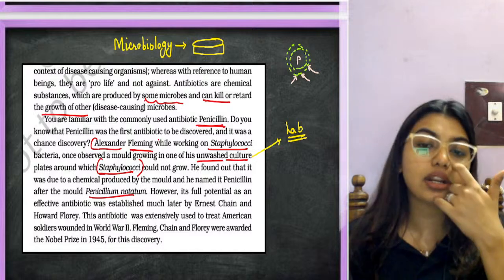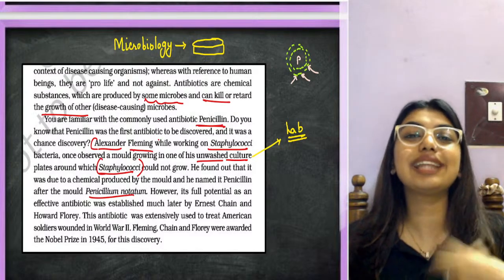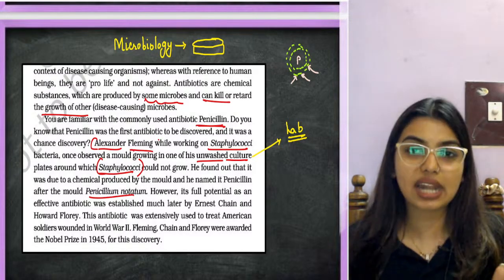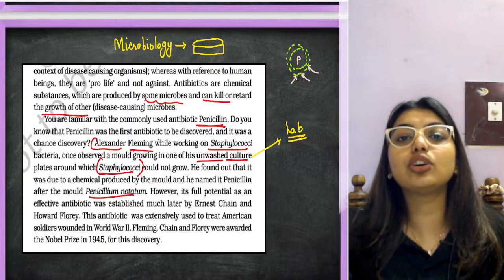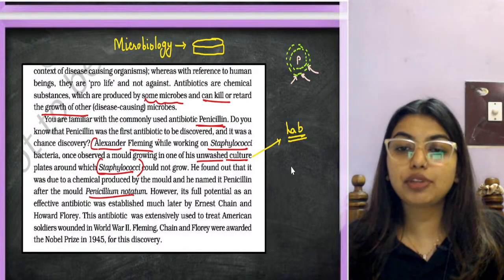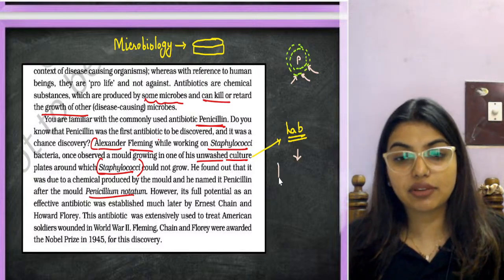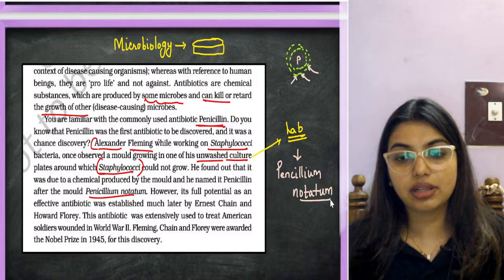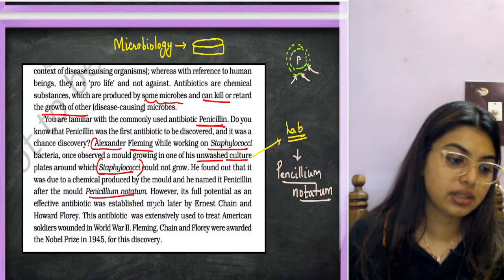That is when they understood that this is something that is an antibiotic, which is retarding the growth of the pathogen in the area where they are present. Understood? But will you ever do this in the lab? You should never ever do this in a lab. Penicillium notatum. This was a fluke experiment.